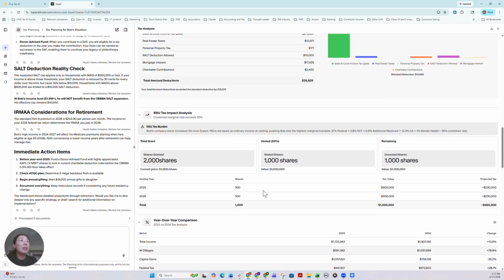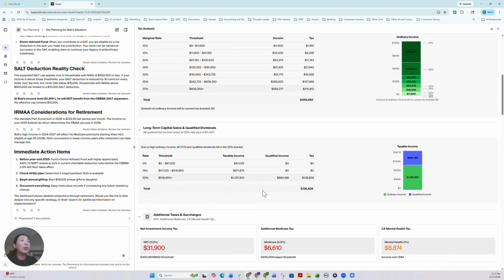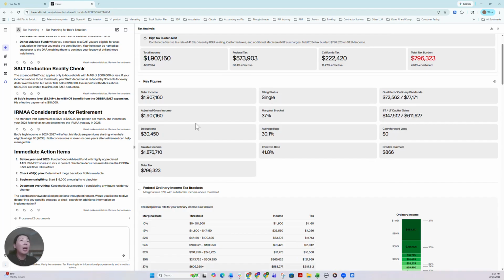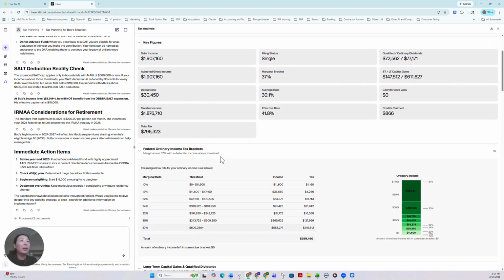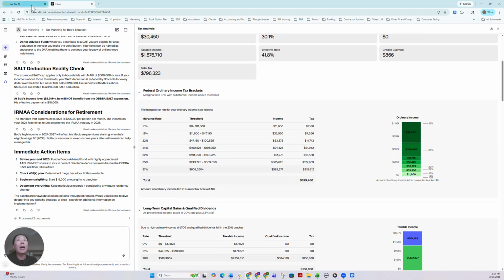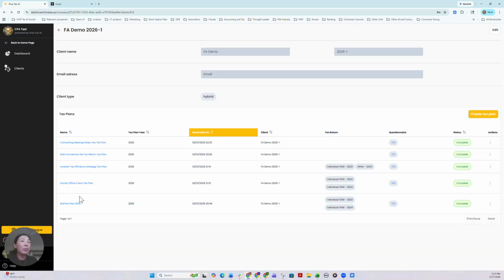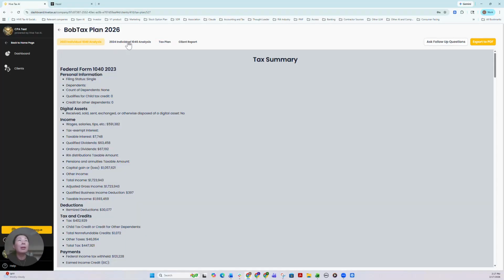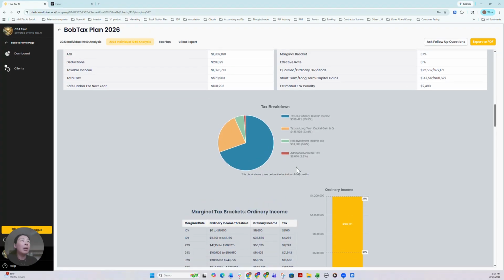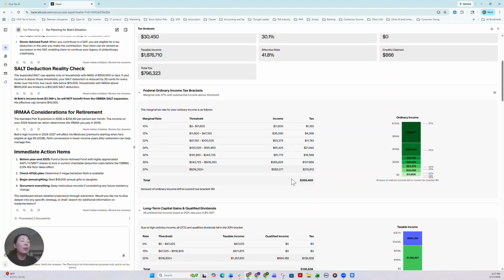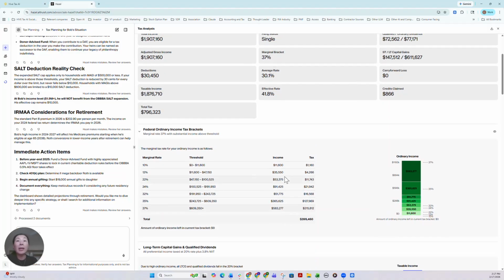The first thing we did is verify those numbers. If they are generated by AI, we want to make sure they're accurate. So we compared the key figures with Hive AI, which actually generates a tax return analysis as well. We compared the tax breakdown section with Hazel AI. The numbers match. That is good news.